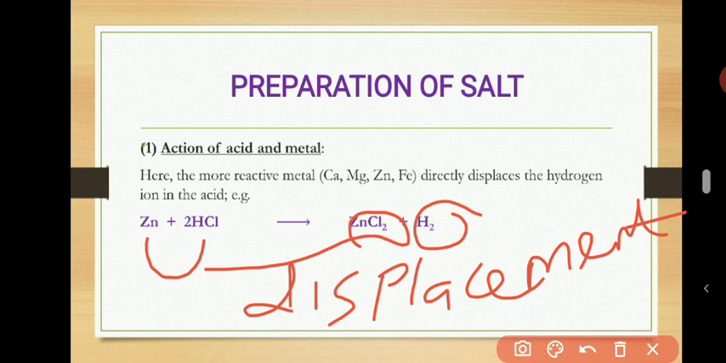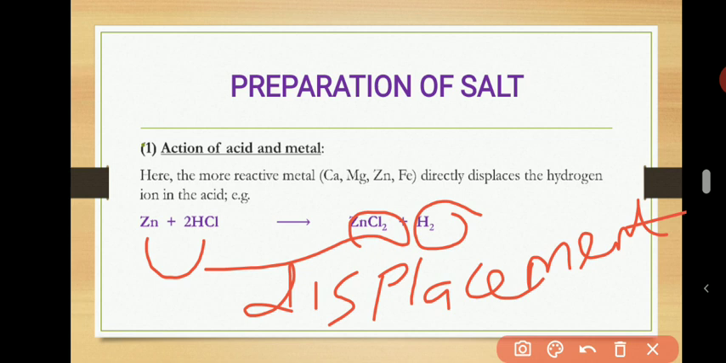Because principal is more reactive than a teacher. Principal is higher than teacher. So principal can ask teacher to go. If the teacher is fumbling too much, he can sack the teacher, but teacher cannot ask principal to go. It doesn't work that way.